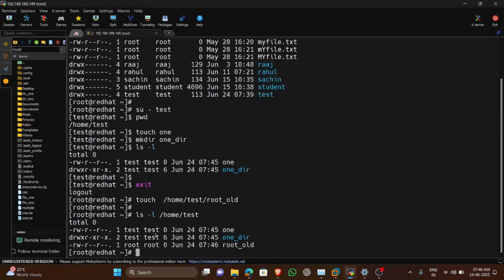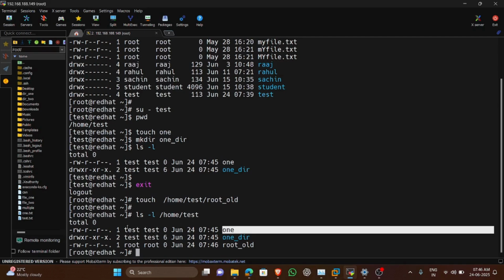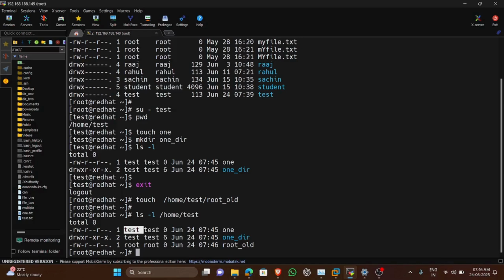If you check in the home directory of the test user, you will find that there is a file one which was created by test, so test is the user owner and test is the group owner. In a similar way, one_dir is a directory created by the test user, and here also test is the user owner and test is the group owner.